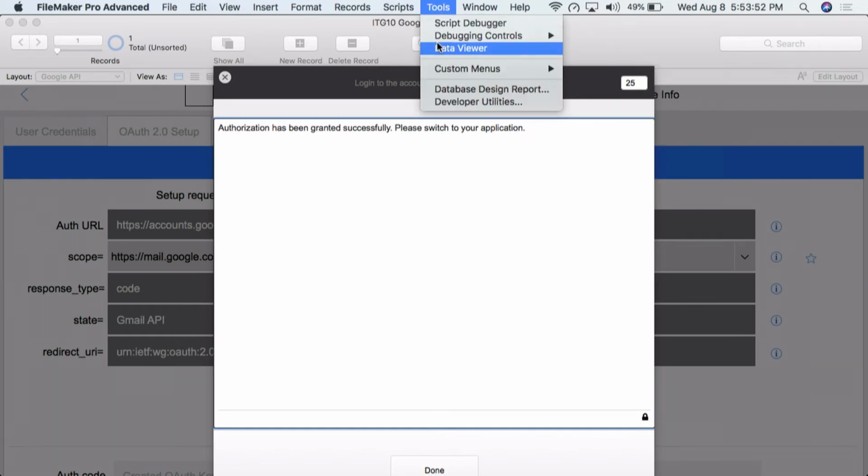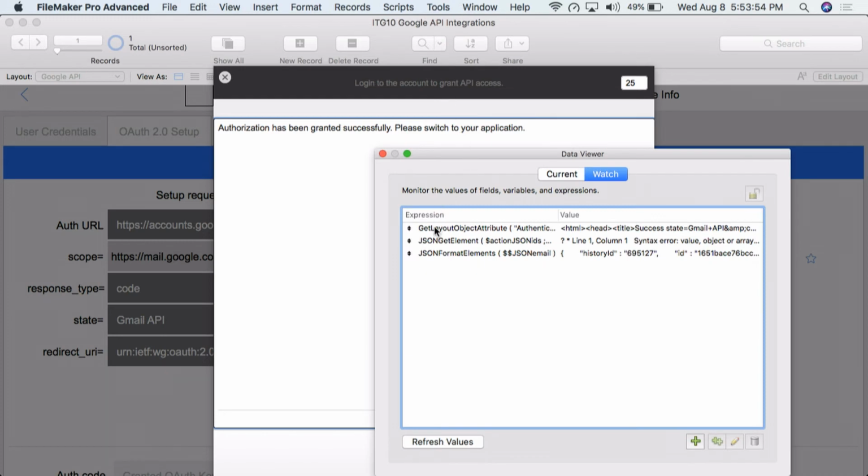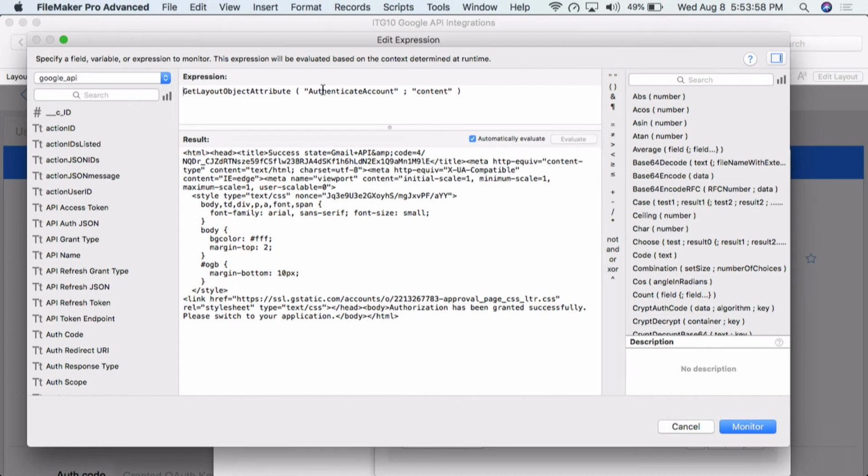Let's go to our data viewer. I'm going to use Get Layout Object Attribute. I named the web viewer on the layout Authenticate Account, and I'm just getting the content of it. You can see we've got a bunch of HTML. In the web viewer, we just saw this message, and that's all we saw right at the top. But there's all this other information above, and we can see our code right here.